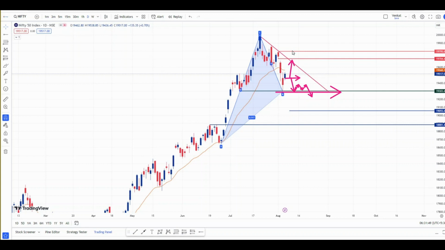Long will be only above 19,800. That is this level. So our long view is only 19,800. What is the high probability trade?